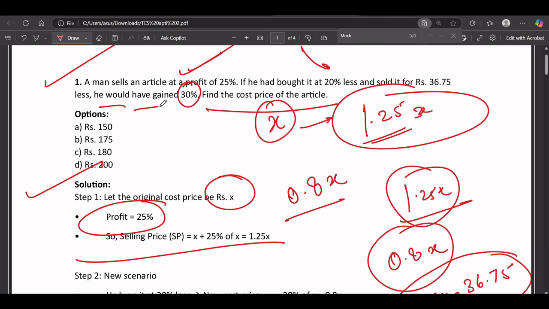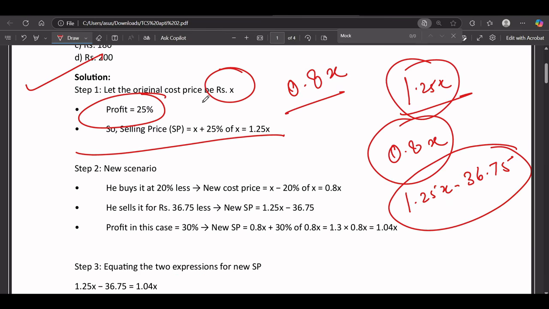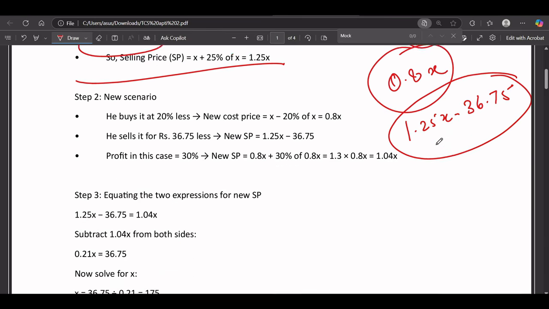He would have gained 30%. So the cost price is 0.8x and he would have got 30%, so we should increase it by 30% here. What is 30% more than 0.8x?